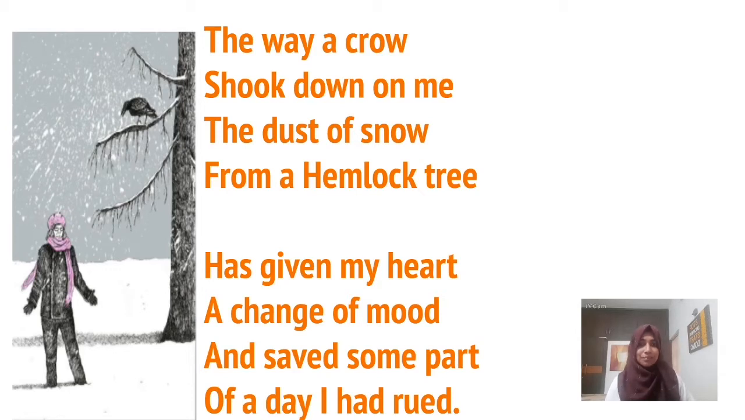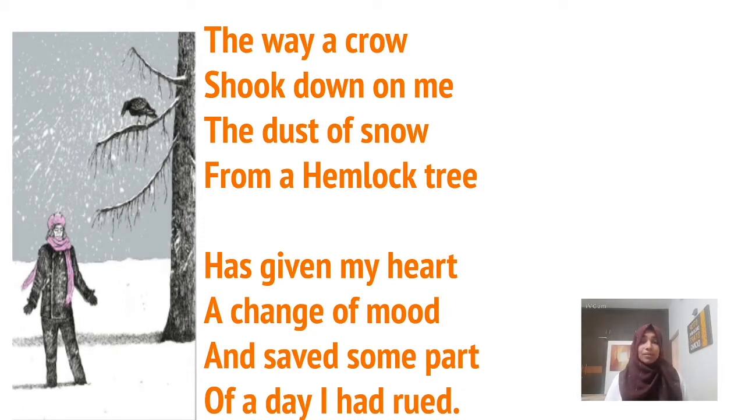So that is the poem. He was very sad. He came out. At that time a crow shook down the branch of a hemlock tree. Some particles of snow fell on his body, and that changed his mood. And he had a feeling that he would waste the whole day. But that snow saved him from wasting that day. And now he is going to utilize the other half of his day.